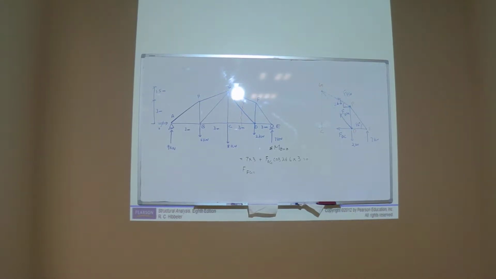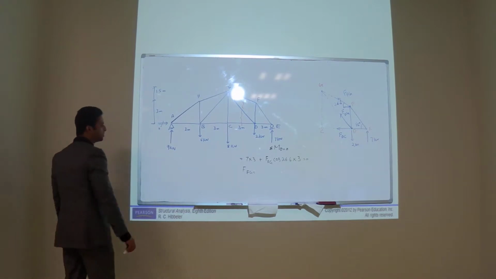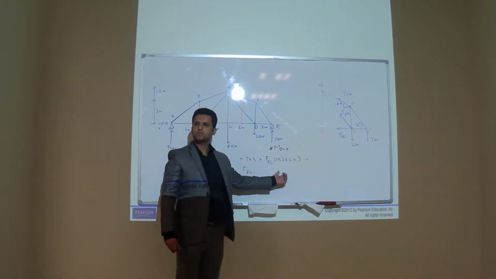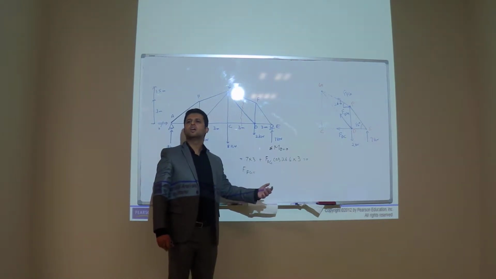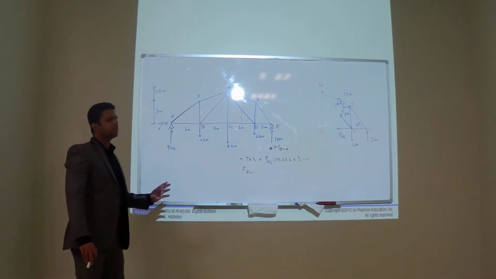How much is the answer? 7.8. So it's the same as in the book. But they take sine. Sine is wrong, yeah? Because if you use sine here, you will get a different answer. If we put sine, it is multiplied with 6, not 3, which is wrong because the distance is 3.